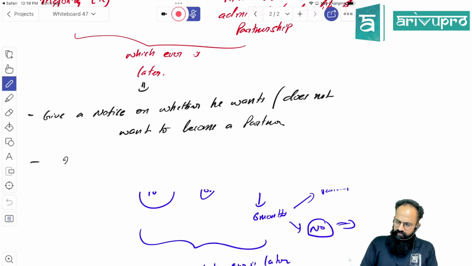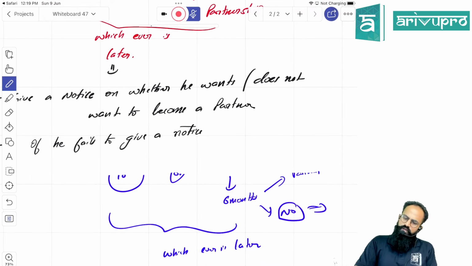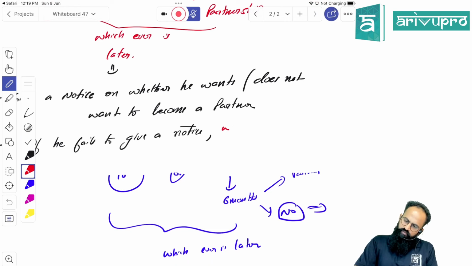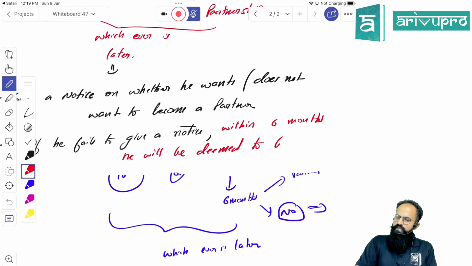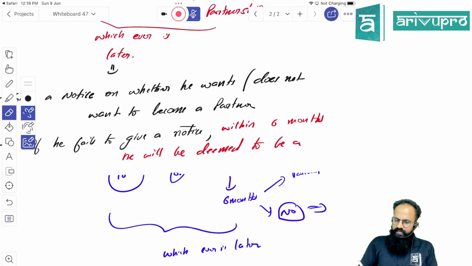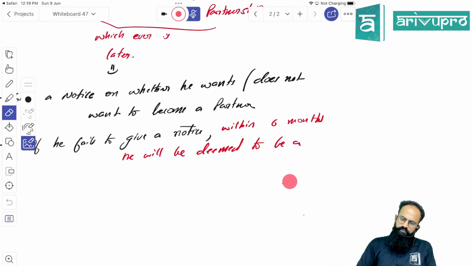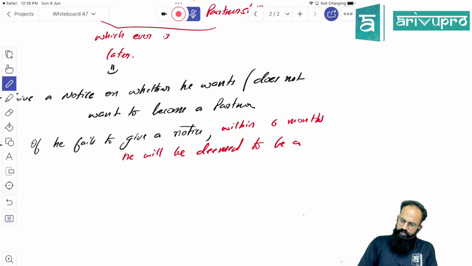So your doubt was, what if he fails to give a notice? If he fails to give a notice within 6 months, he will be deemed to be a partner.